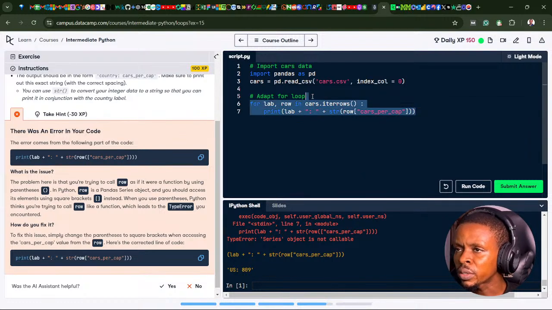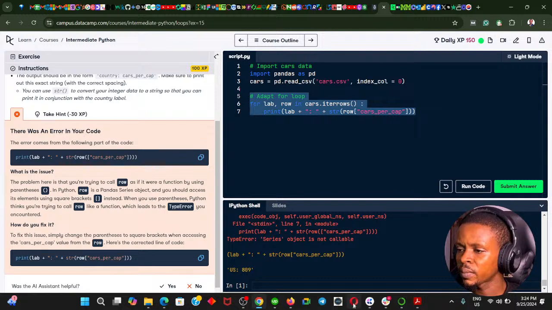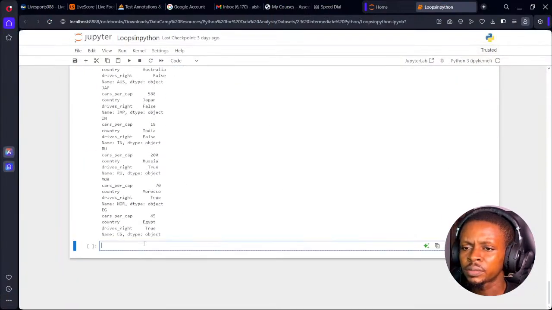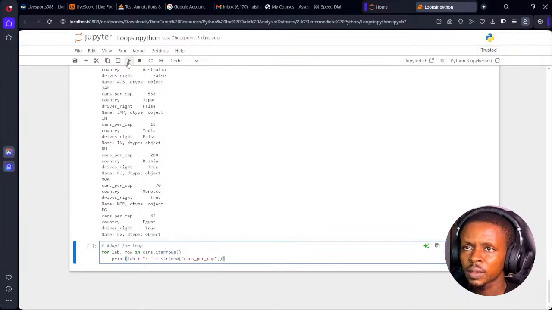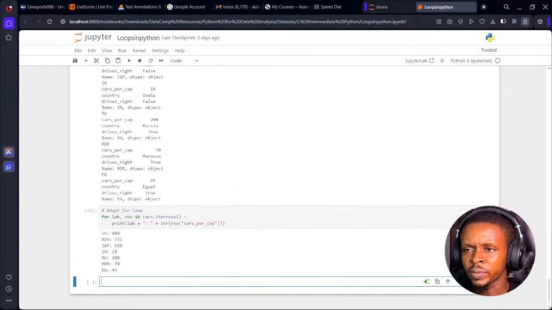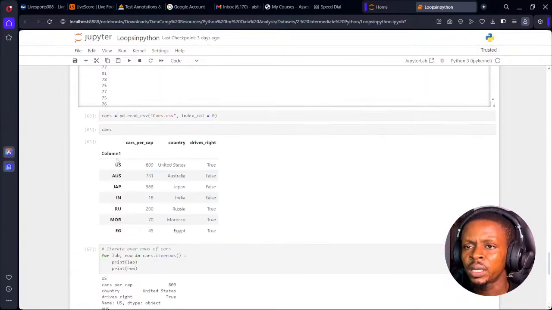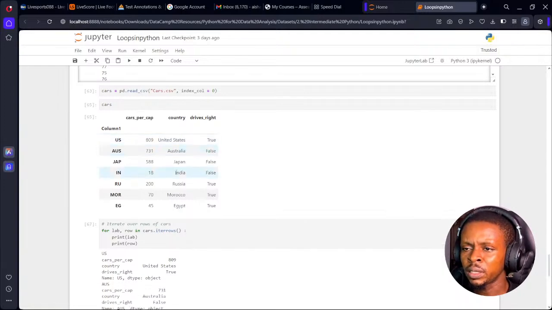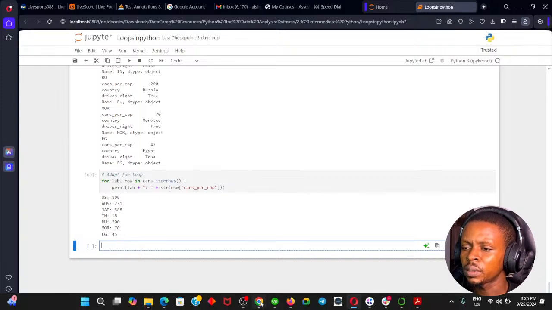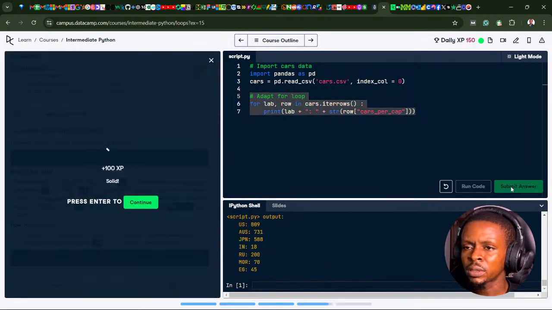So I can just copy this code so you can see it better in Jupyter Notebook here. Let's see. Oh, better, you can see. So we have the US. So actually selected only the row label and only one of the columns. If you want multiple columns, I can select the country using this string part of the row here. Interesting. Now let's continue. Let's submit the answer.